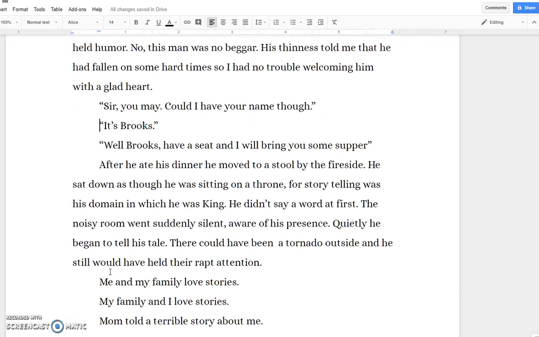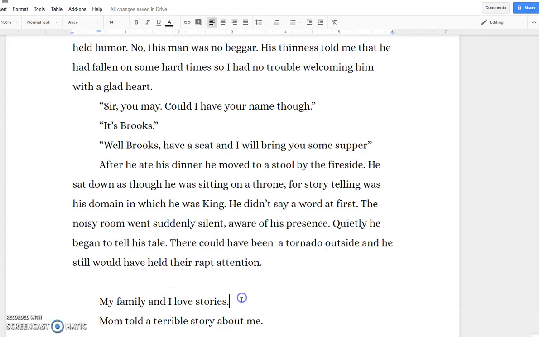Alright, next we're going to talk about me and my family. I see this all the time. I hear people say it all the time. They say, me and my family love stories. That is incorrect. It is wrong. Okay? Don't do it. It should be my family and I. You always want to put others first before yourself. You will always go last.